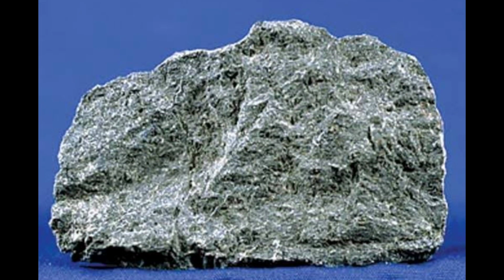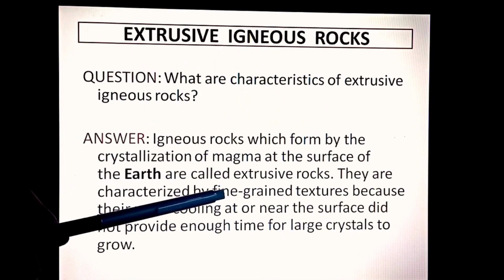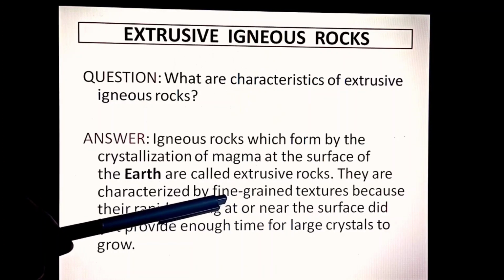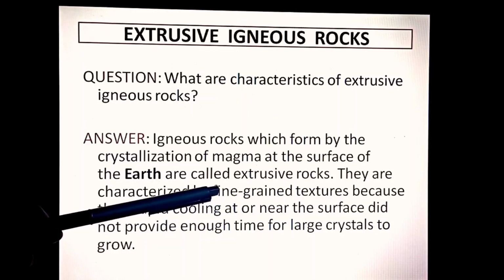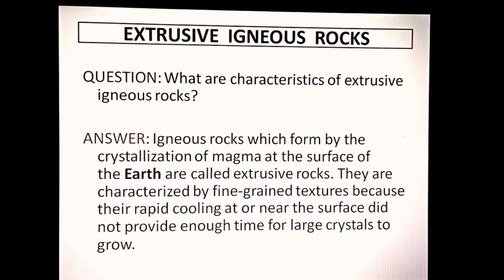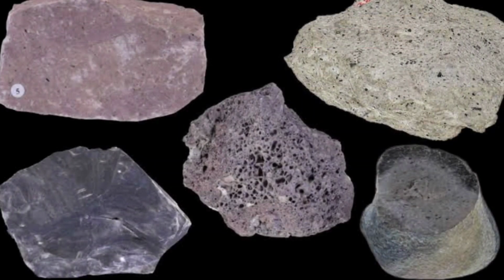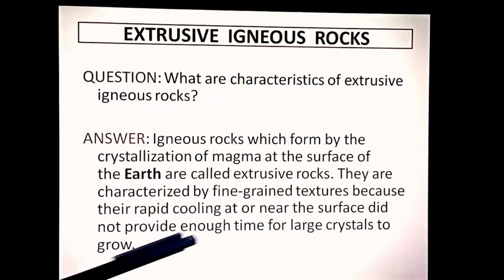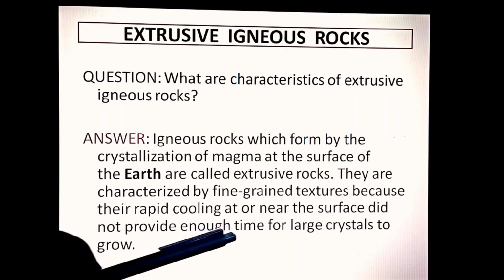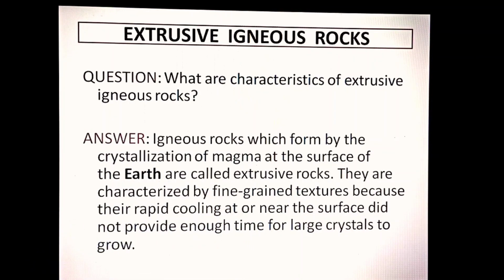Why are they fine grained, children? Fine grained because they have cooled very quickly. The magma, the lava has cooled very quickly, so they didn't get time to consolidate into larger crystals, so they are very fine grained. Their crystals are very small because their rapid cooling at or near the surface did not provide enough time for larger crystals to grow.